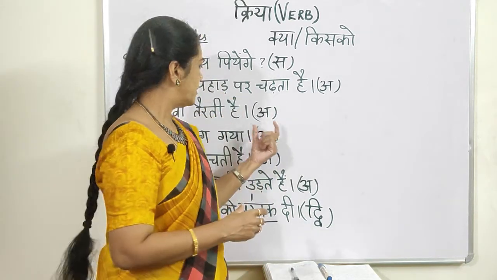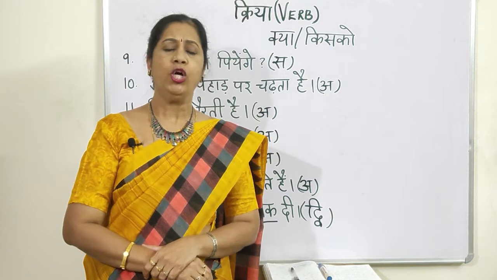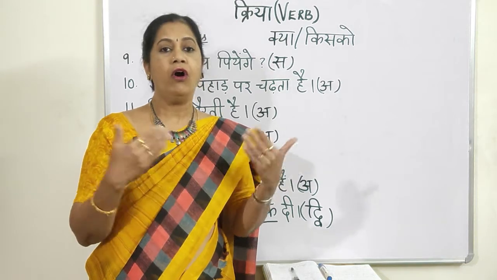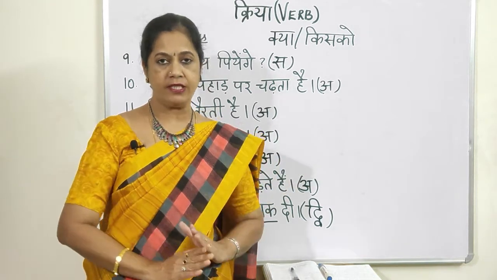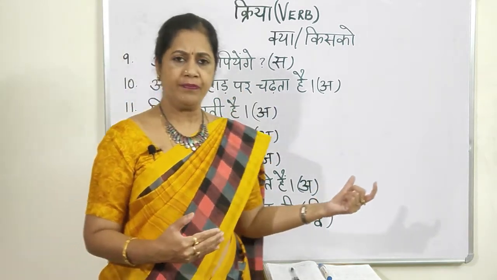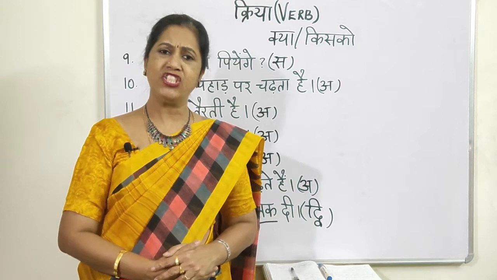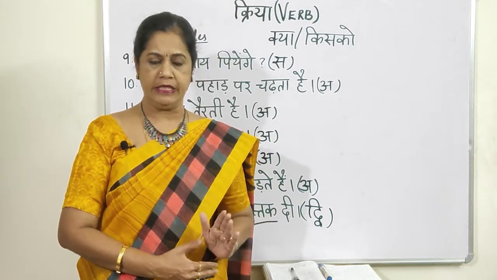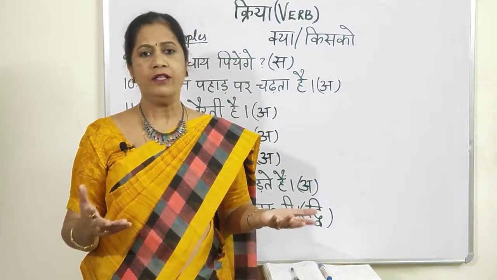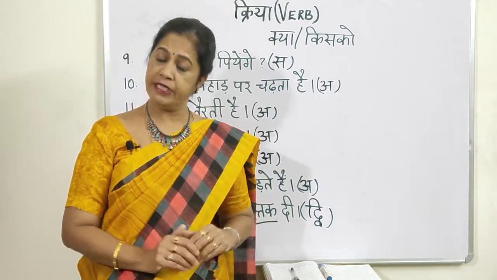Remember one thing, separately when they ask you about the verbs, you should know all those verbs like जा, सो, बैठ, हँस. हँस means laugh, रो means cry. All these verbs are intransitive. The verbs themselves, you should know whether they are. Now I have given a lot of words here. चढ़, चढ़ना, right? So these all are intransitive verbs. If you put a question, जा, क्या जाता है, you won't get an answer. So it is intransitive. क्या सोता है, क्या रोता है, क्या उठता है, क्या जागता है. For all these you don't get an answer. So they are 100% intransitive verbs.